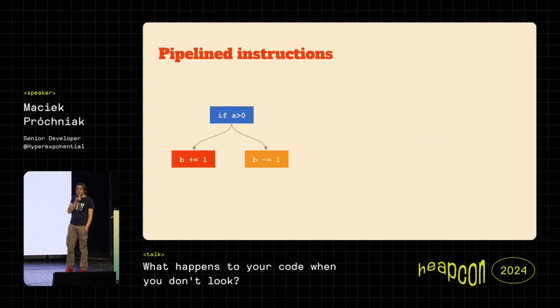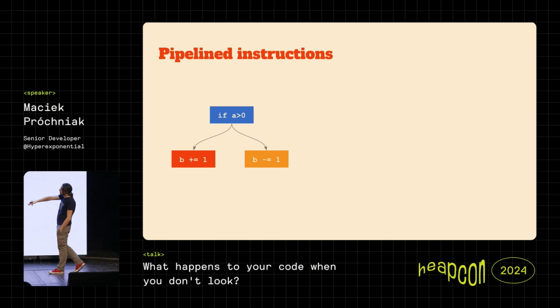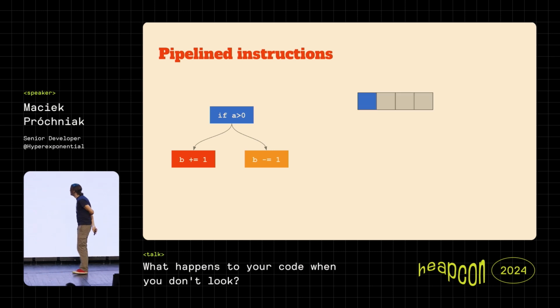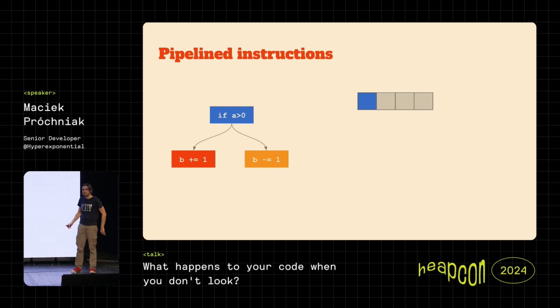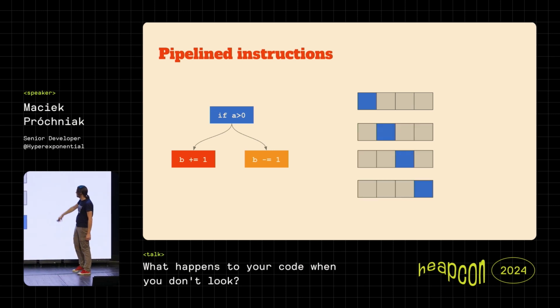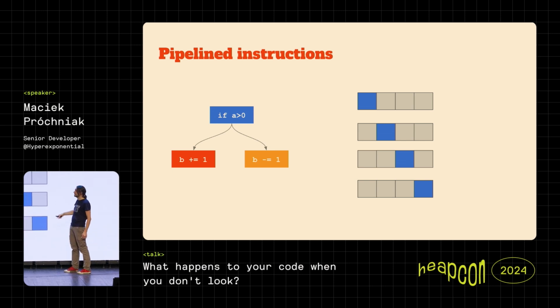And what does a modern CPU really do when it executes this sort of simple instruction, right? So we have a branch. We either increase or decrease, simple as that. What will our modern CPU do? It turns out that the execution of a single instruction in a modern CPU is much more complex, right? There are multiple stages of the execution. First, we get the code, then we prepare, then we execute, then we do something else. So there are various stages in this execution pipeline.